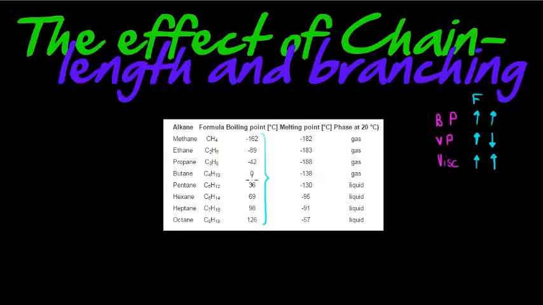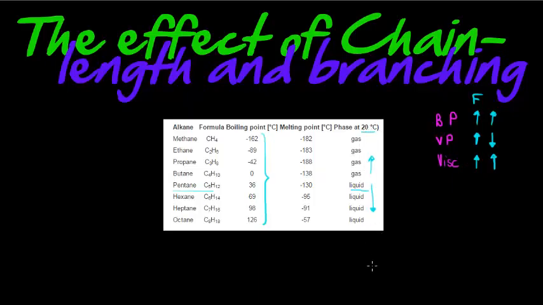So at room temperature, assuming room temperature is 20 degrees Celsius, pentane is a liquid, while all of the alkanes with fewer than 5 carbons would be in the gas phase, and the rest will be in a liquid phase, and at some point, at 20 degrees Celsius room temperature, they are solids.